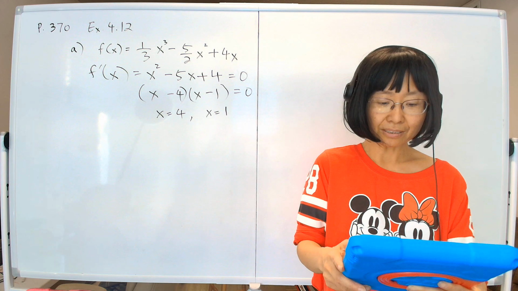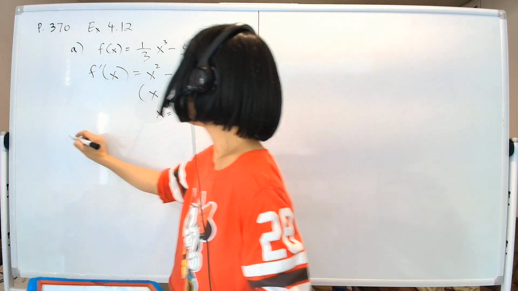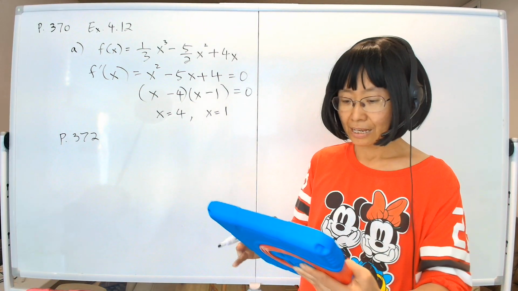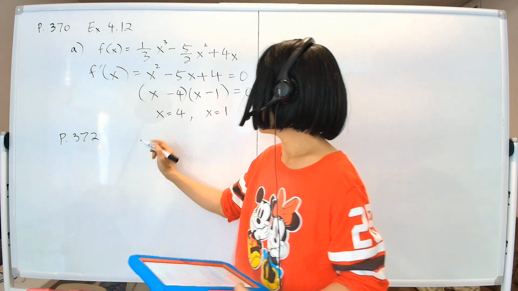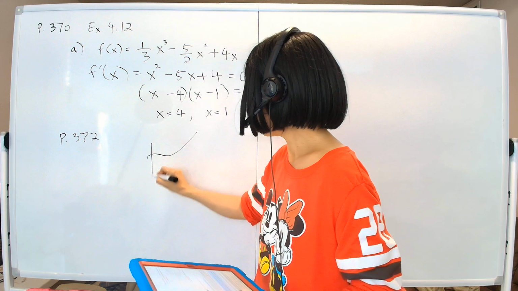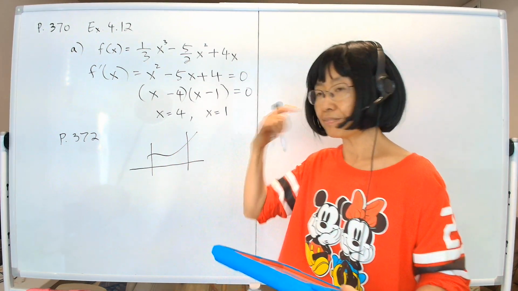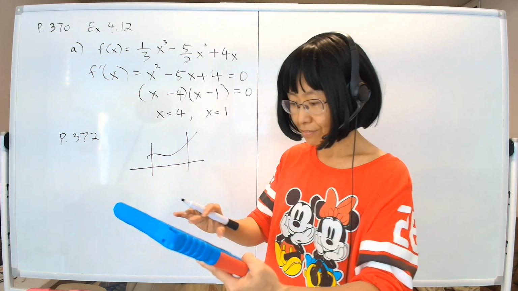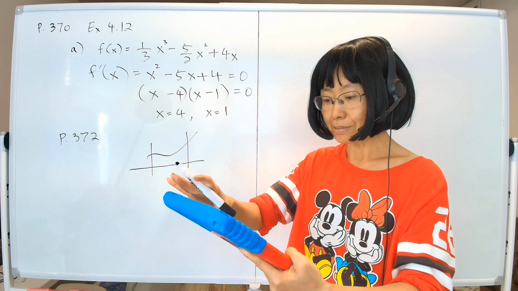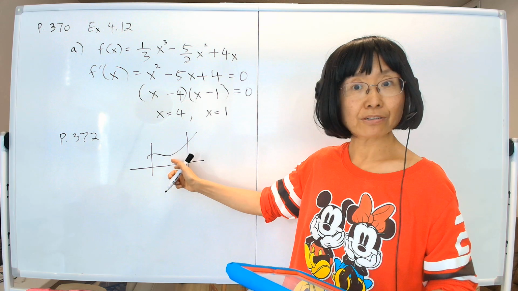There's another theorem on the next page, page 372, that says that if you have a function on a closed bounded interval, so you're only looking at it in a closed area, then the function is guaranteed to have an absolute maximum and absolute minimum, and they will happen either at the endpoints or at some kind of critical point.